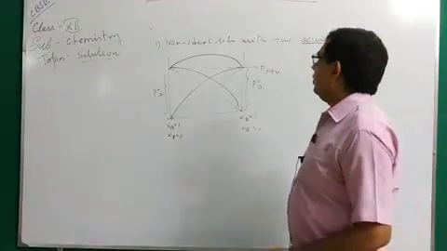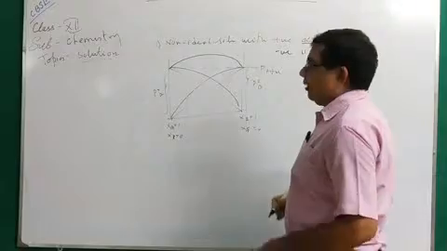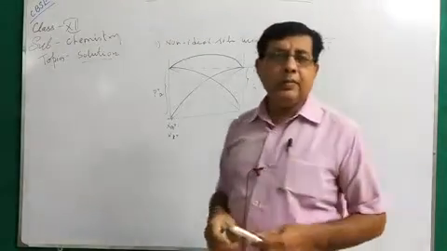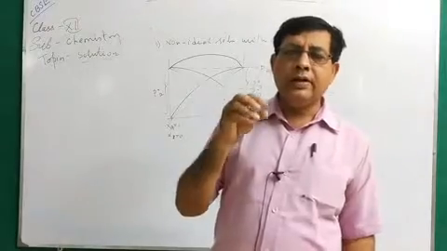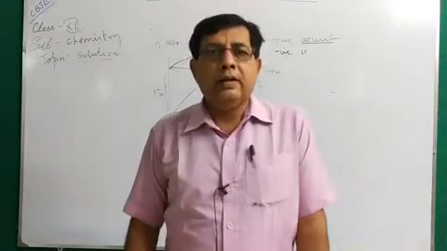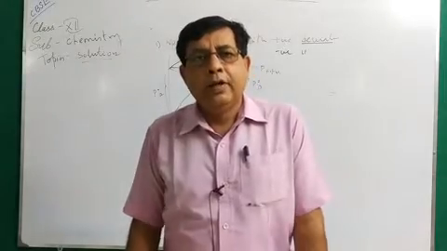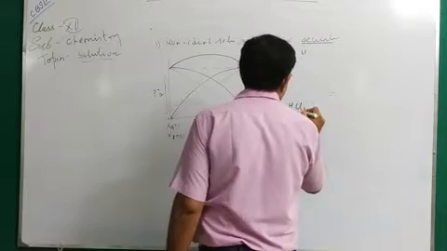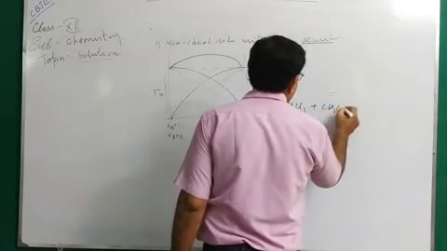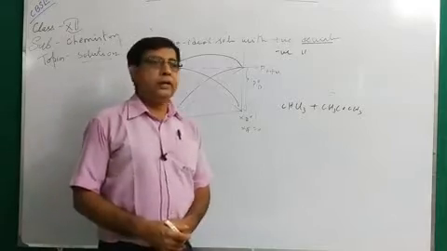Now, another one: non-ideal solution with negative deviation. In case of negative deviation, the reverse takes place. That is, solute-solvent interaction is greater than solute-solute or solvent-solvent interaction. For example, say you add chloroform and acetone. This is an example of non-ideal solution with negative deviation.